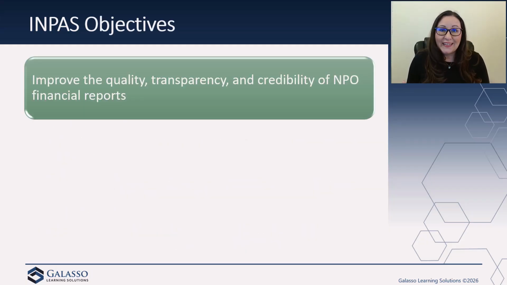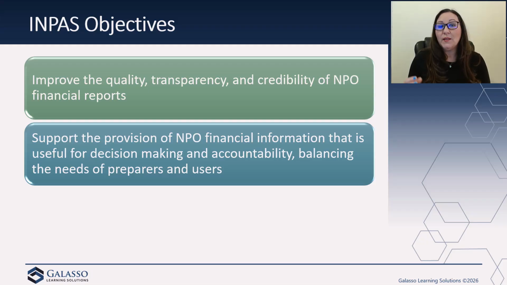Well, the first one is to improve the quality, the transparency, and credibility of the nonprofit organization's financial reports. So being able to look at one and then looking at another nonprofit organization and seeing that consistency and being able to really compare the two. This also is going to be supporting the provision of nonprofit financial statements that are useful for decision making and for accountability, and balancing the needs of those preparers and users.